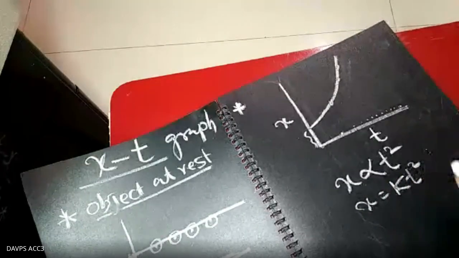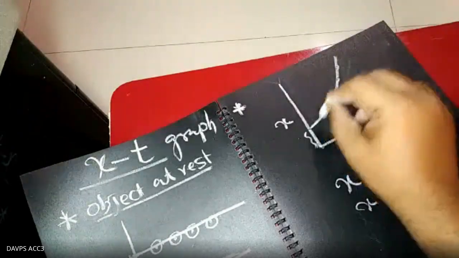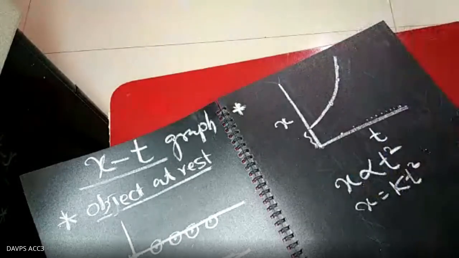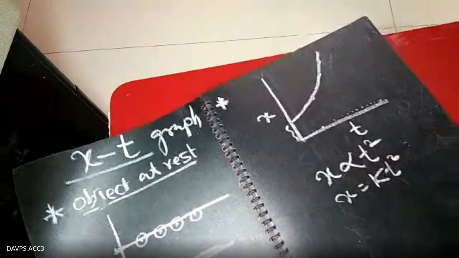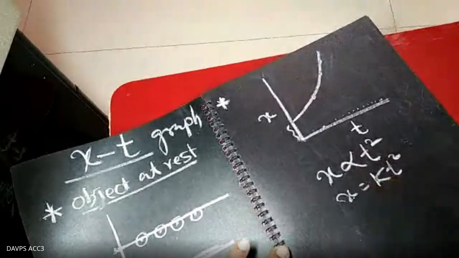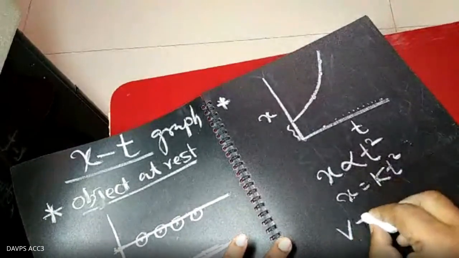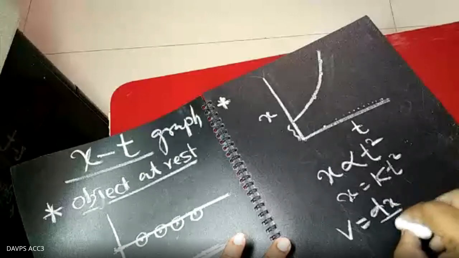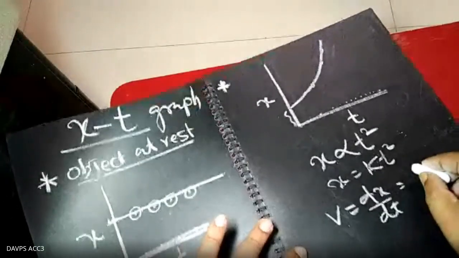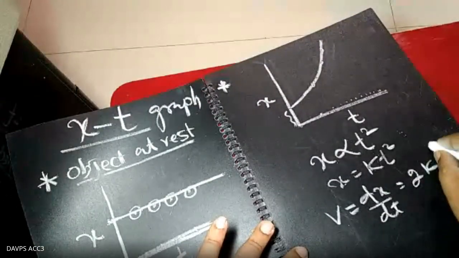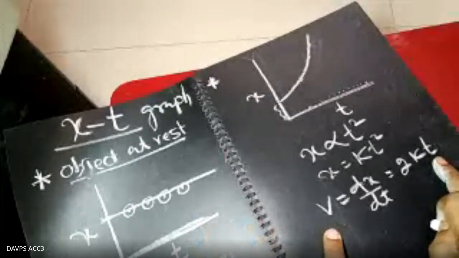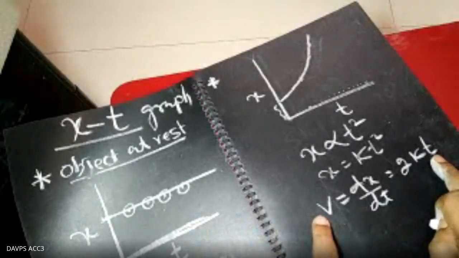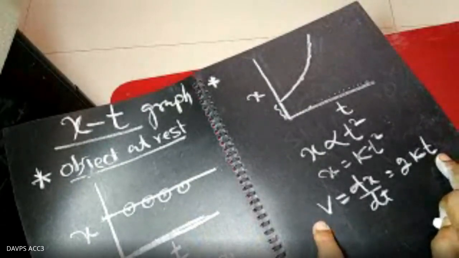So this indicates the speed or the velocity increases. Increasing velocity. Okay, again analyze. You just differentiate. That is v equals dx upon dt, equal to 2kt. Means the velocity depends upon t. T increases, v increases.